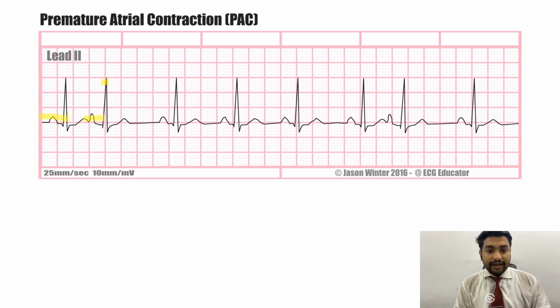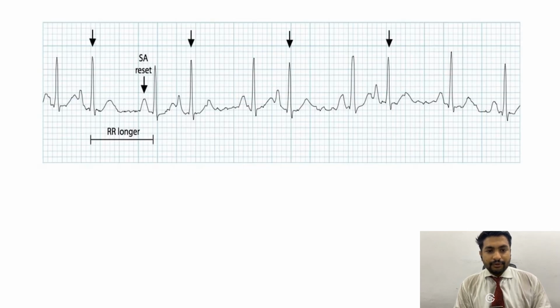Can you identify another PAC in this ECG? Yes, this one, because it has a strange pattern of P wave and it is coming prematurely. Well done if you guessed it right. If you look here, we have this P wave that is looking very weird, and then this P wave is looking weird, and so on and so forth. These are our premature atrial contractions.